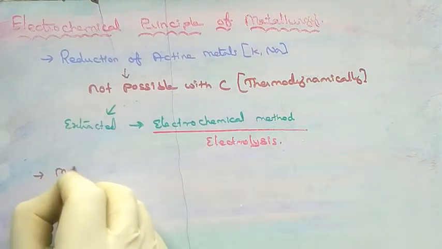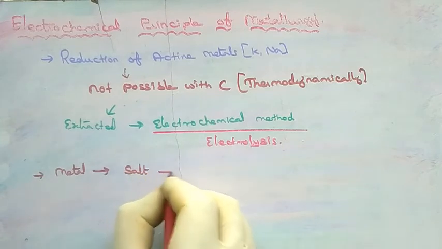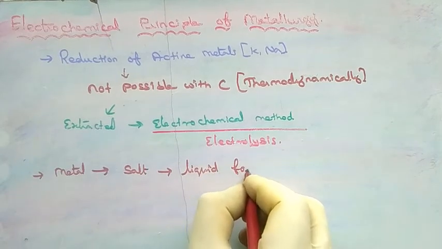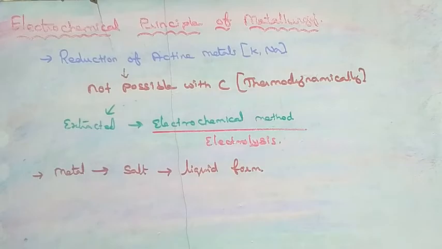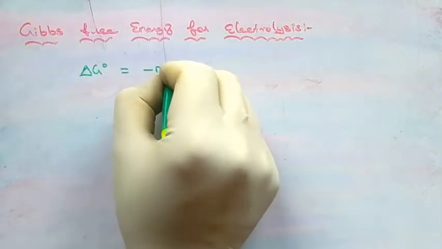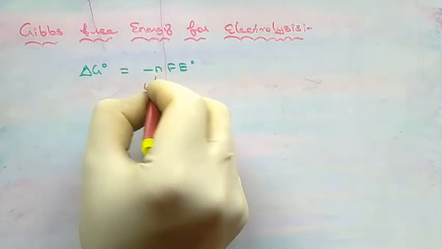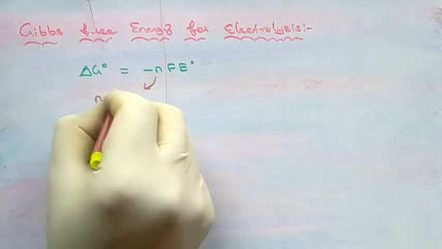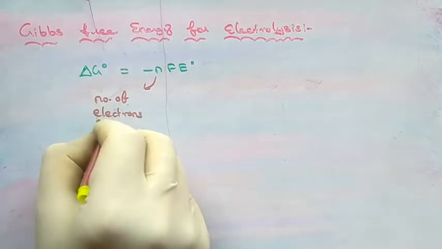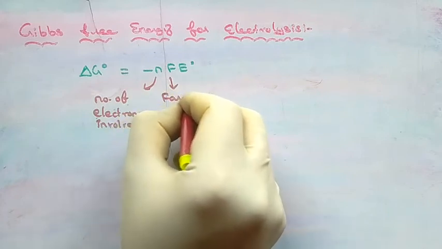In this technique, the metal salts are taken in liquid form. The metal ion can be reduced by treating it with some suitable reducing agents by electrolysis. The Gibbs free energy change for the electrolysis process is delta G0 equals minus nFE. Here n is the number of electrons involved in electrolysis, and F is the Faraday constant.